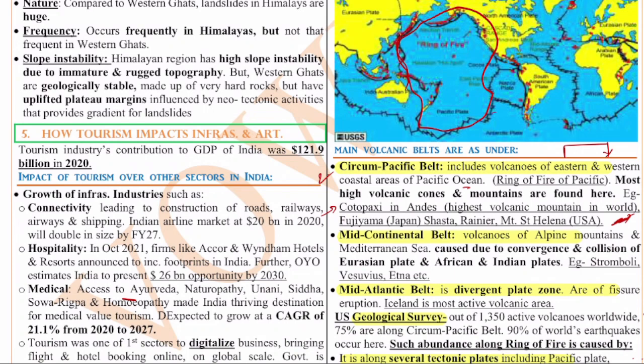Apart from this, the next important one is the mid-continental belt. The mid-continental belt comprises the volcanoes of the Alpine mountains and the Mediterranean Sea. It is caused due to the convergence and collision of the Eurasian plate, the African plate and the Indian plate. Examples: Stromboli, Vesuvius and Etna. These three are the examples. If you remember for the circumpacific belt Mount St. Helens and Fujiyama of Japan, a couple of examples for each is sufficient. For the mid-continental belt, remember Stromboli and Etna, very easy to remember.